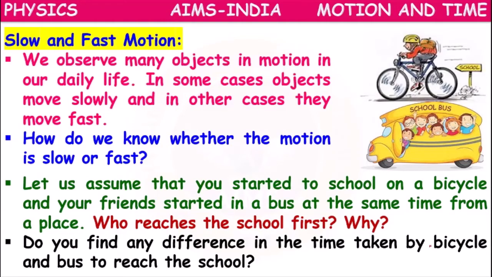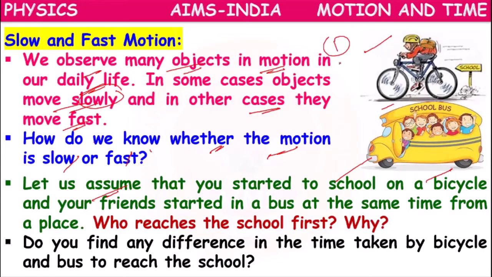Next, slow and fast motion. We observe many objects in motion in our daily life. In some cases, some of them move slowly, and in some other cases, they move fast. So how do we know whether the motion is slow or fast? Let us assume you have started to school on a bicycle.